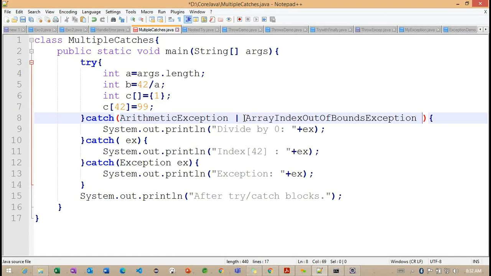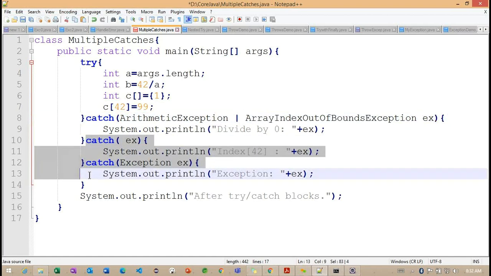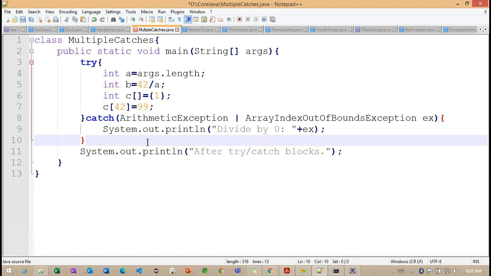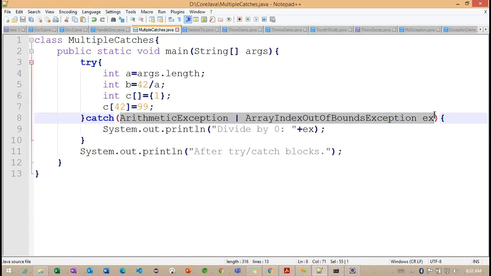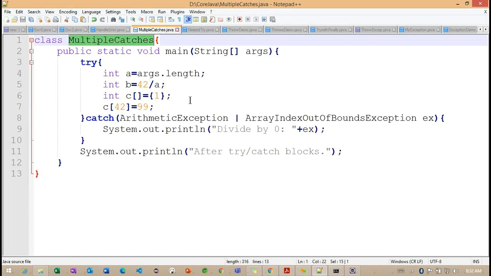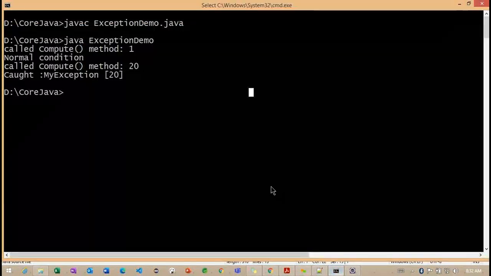Here we can define the arithmetic exception ex. We don't want to work with these many separate catch blocks here, so simply we can define it here. In the same catch block we can define multiple exceptions. So this is one feature added in 1.7 for exception handling. Let's run the same example. If I don't provide the argument here, we'll get a 0, so the arithmetic exception is the one we are going to get.